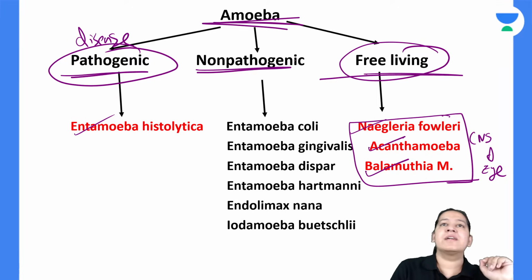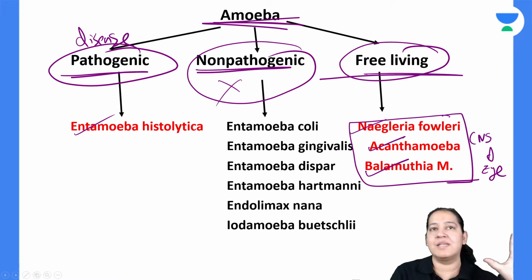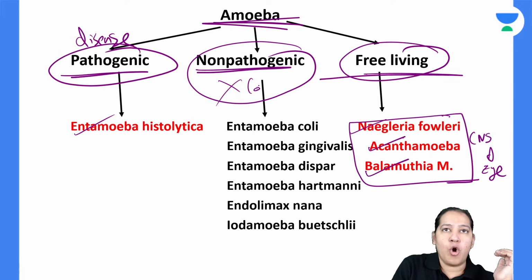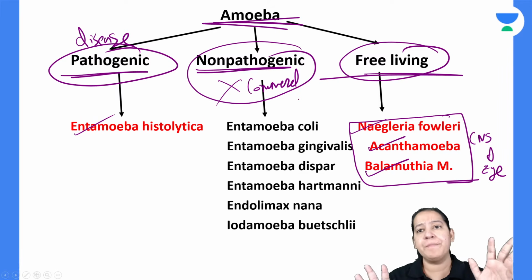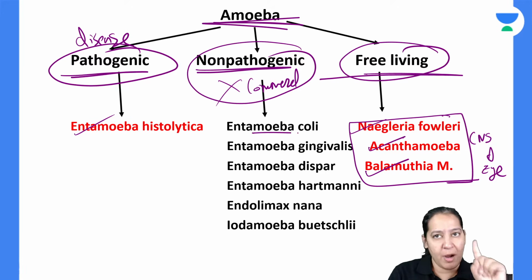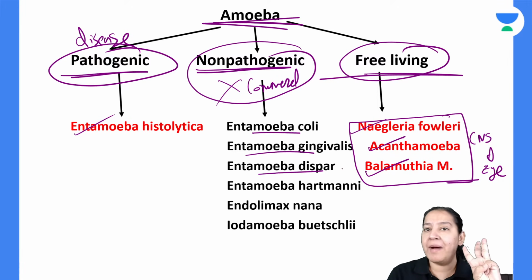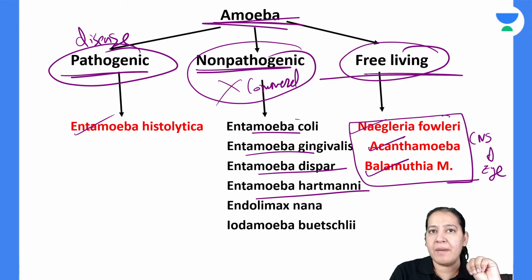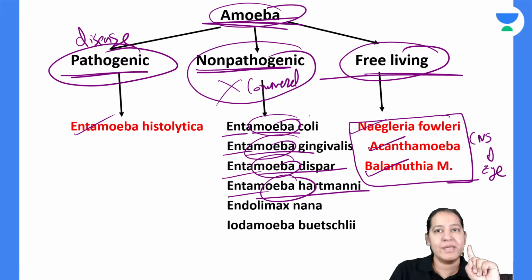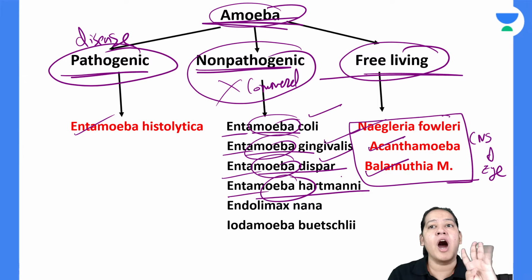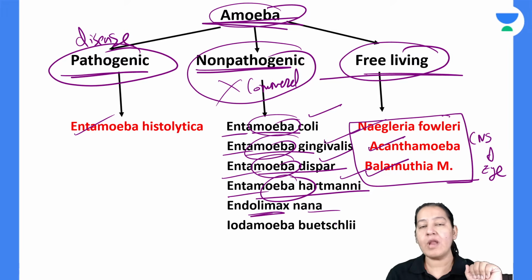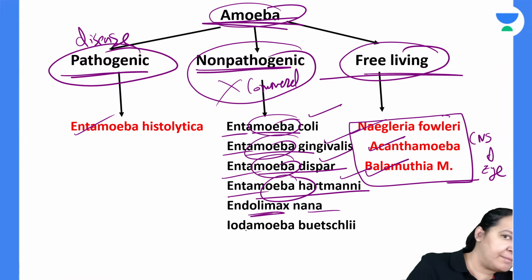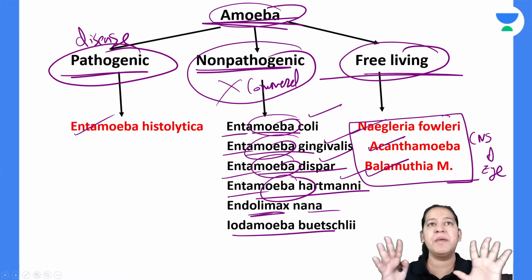Apart from it, there are some non-pathogenic amoebas which do not cause disease in humans. You can say they are commensals. They just reside inside human beings as a host, but they do not cause any disease. They are 6 in number. What are they? Entamoeba coli, Entamoeba gingivalis, Entamoeba dispar, Entamoeba hartmanni. So all of them are Entamoeba: one is coli, gingivalis, dispar, hartmanni. So it's easy to learn. After that, Endolimax nana, and the last one. So these are the 6 amoebas which are non-pathogenic.